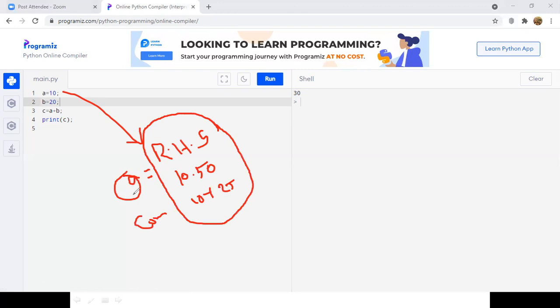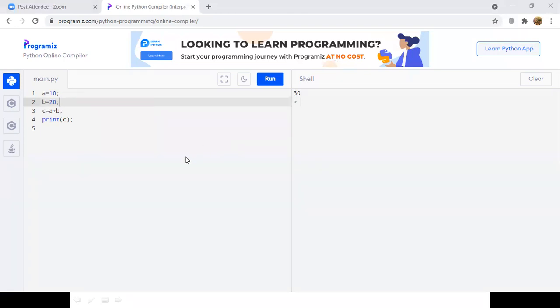Depending upon the value we have assigned to that variable, the data type will be determined. So there is no need to write int a, b, c, or float a, b, c. We can simply assign integer values, then the data type will be integer. If we assign floating point values, then the data type will be floating point. And similarly, if we assign complex values, then the data type will be complex, right? So this is how we can declare an integer data type in Python.